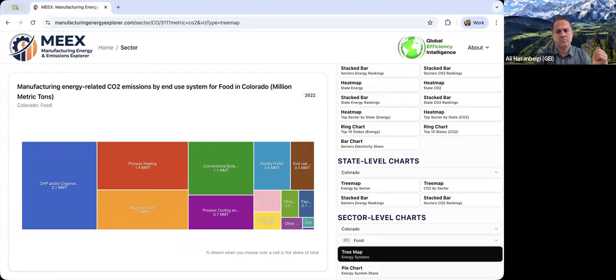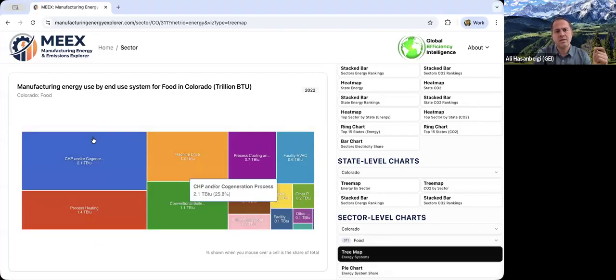You see two charts showed up. One is tree map, one is pie chart. And this shows in Colorado food sector manufacturing, sorry, we click on it. It shows manufacturing energy use by end use system for food sector in Colorado, in trillion BTU per year for 2022. And what are those systems? Again, based on the EIA classification in the Manufacturing Energy Consumption Survey, we have used that.